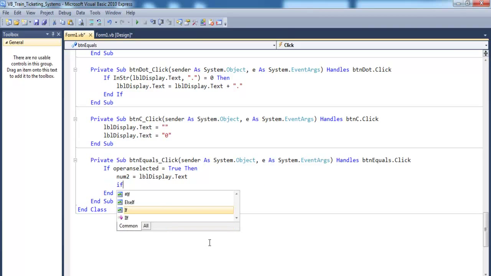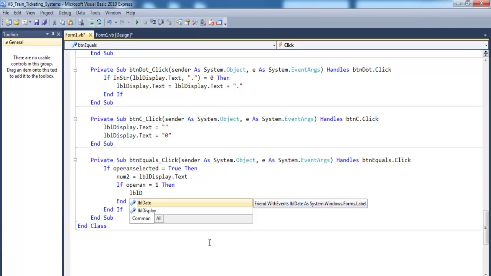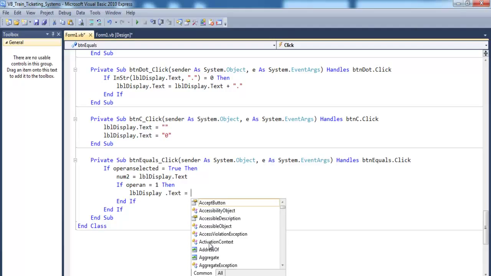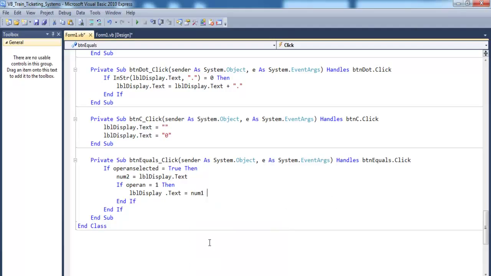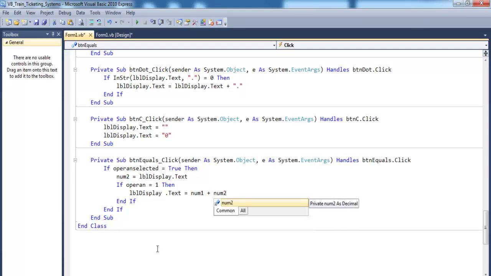Then we say if operand equals 1, then lbl display dot text equals, we need to now add num1 plus num2. So that is the very first part of this calculator. That will take care of the addition.